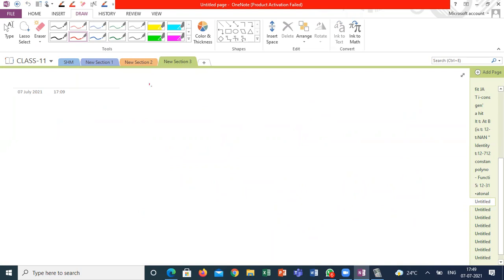Suppose I want to make the relation y is equal to 1 by x a function. All real numbers is not suitable for this relation. To make this relation a function, I have to restrict the domain. Restricting the domain means the domain might be a subset of real numbers. If I define f from R to R, it won't be a function.